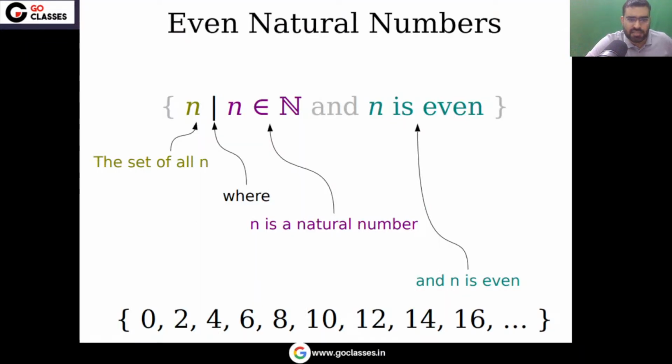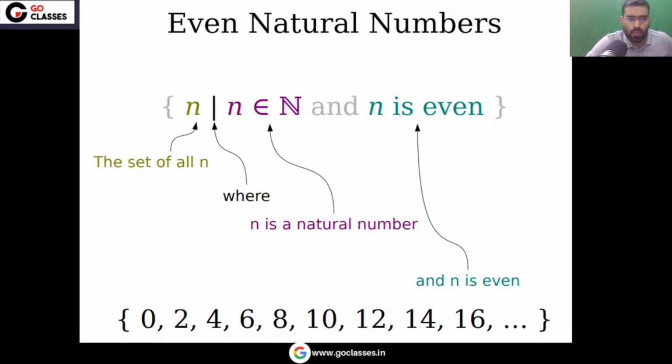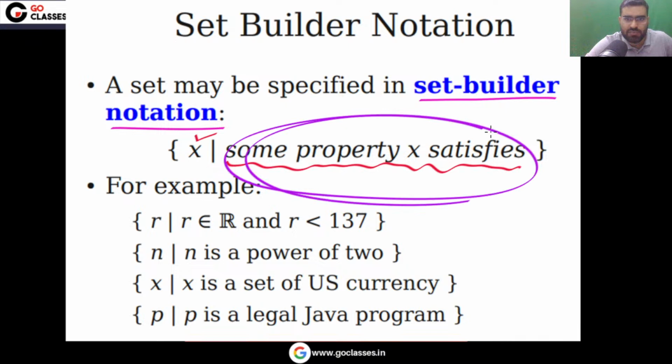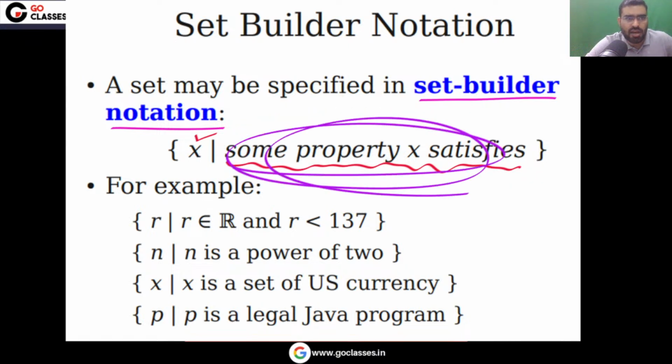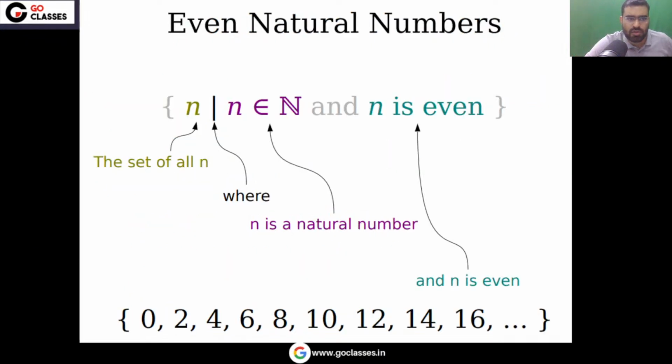Now there is another representation, that is set builder notation. It simply means that some property you are satisfying. This is called set builder notation. In the set builder notation, you say that we have those elements which will satisfy this property. Some property they must satisfy. So all those elements we have in this set will satisfy this property. Some property we will write here. All those elements which satisfy this property are in this set. So this is your set builder notation.